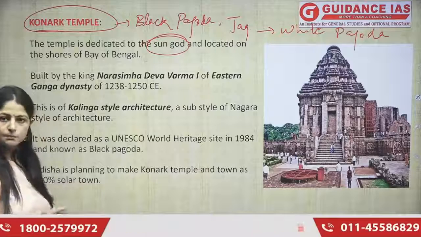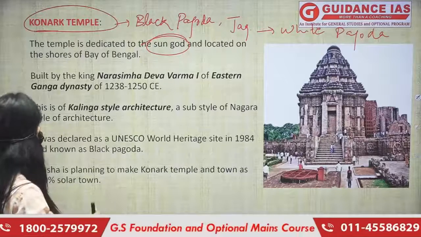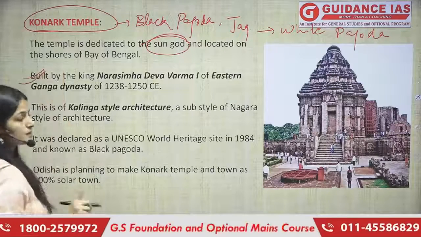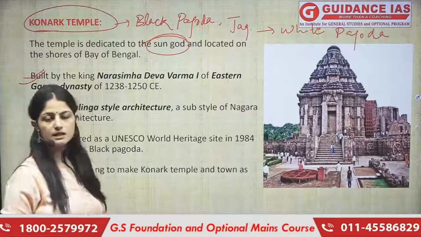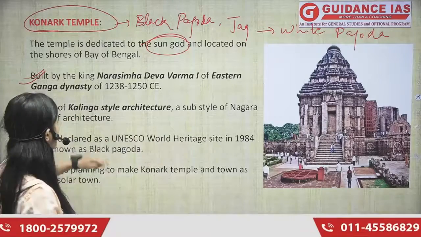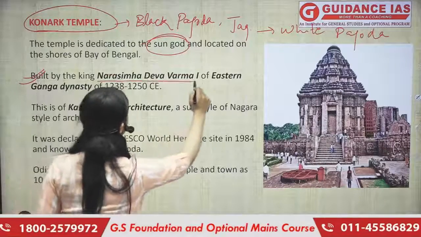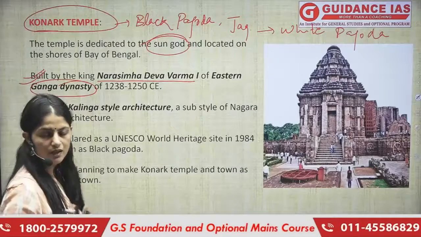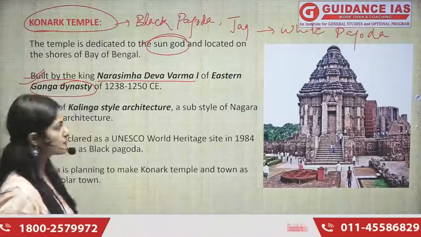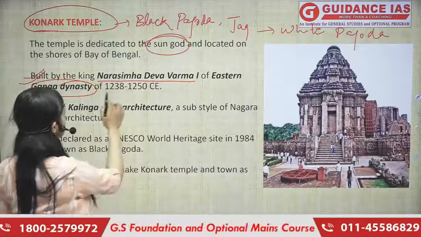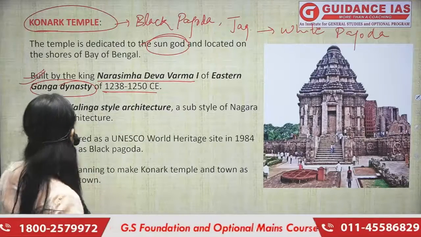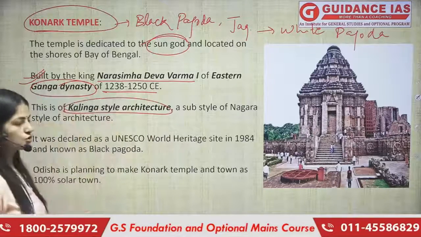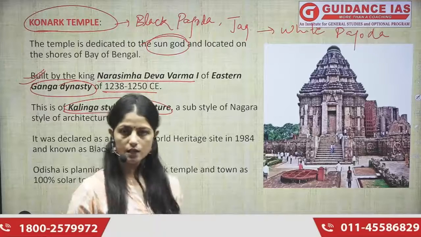और ये है कहाँ पर? We know this. Okay? That's very easy. What is important for our examination perspective is who built this. So this was built by Narasimhadeva Varma, one of the eastern kings of the Ganga dynasty in the 13th century. The dynasties are important. The kings are definitely important. It is of Kalinga style architecture, जो कि एक Nagara style temple architecture का part है.